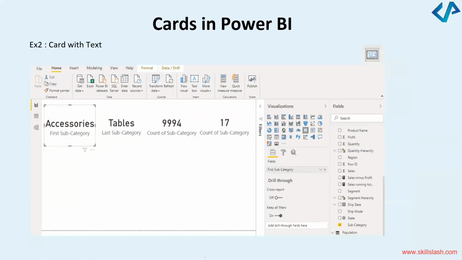You could also have a card with just plain text. In order to create a card with text, you can again select the option card and then select the text. You can visualize this information like this. These are the accessories. These are the tables. This is the count of the subcategory. What is the count of the subcategory, right? This is a card with text.